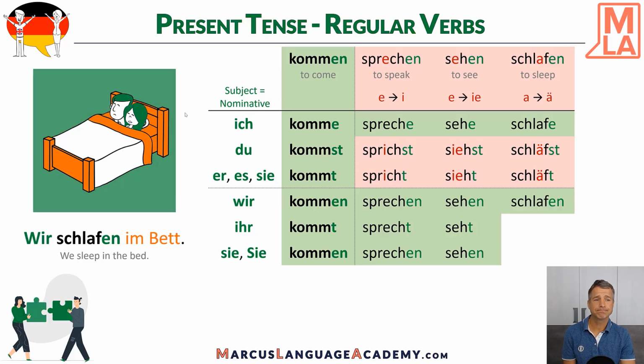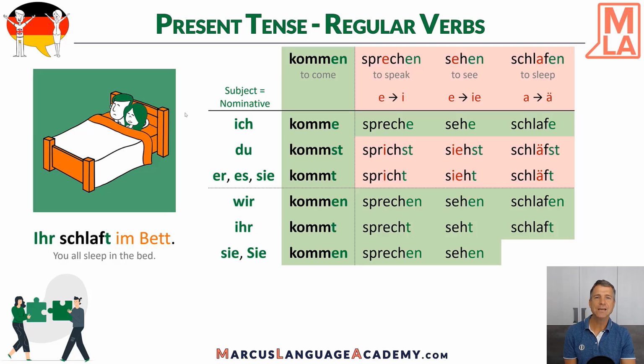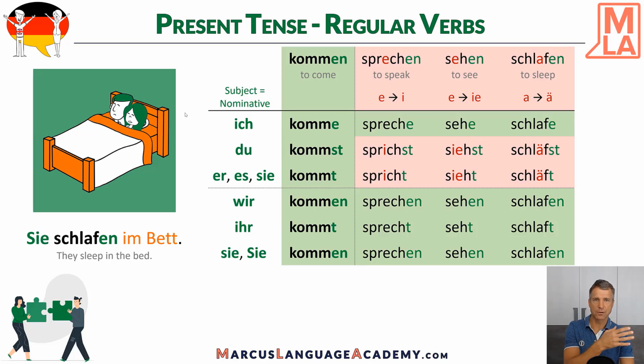And plural again, it's regular. Wir schlafen im Bett. We sleep. Ihr schlaft. You all, you guys sleep. Ihr schlaft im Bett. And they, sie schlafen im Bett. Or when you talk in a formal way, Sie schlafen im Bett. Or several people, Sie schlafen im Bett. You, formal way, all sleep in the bed.